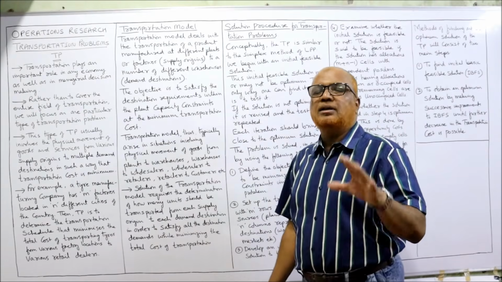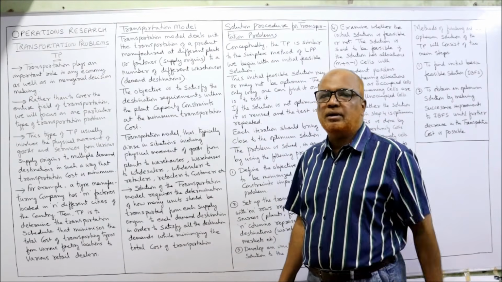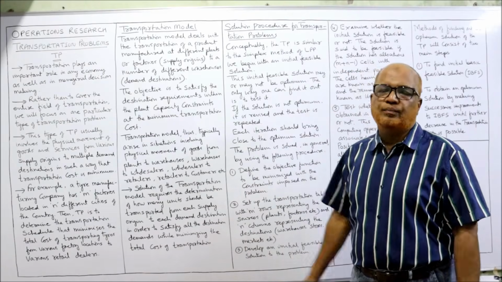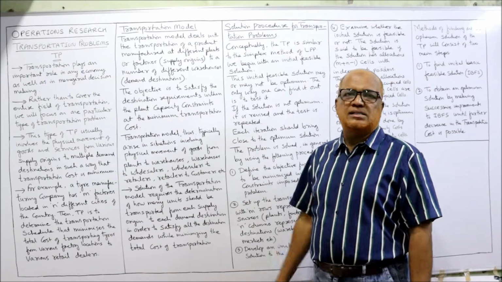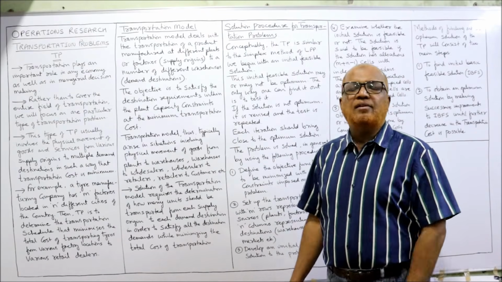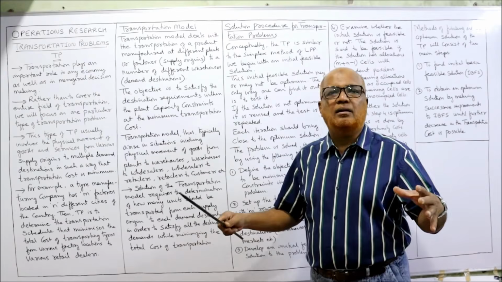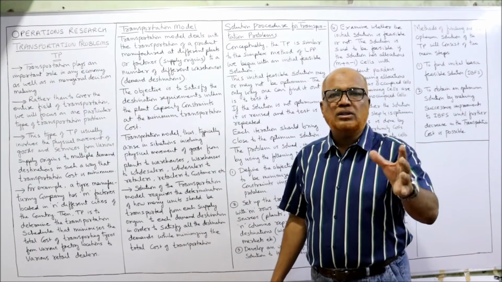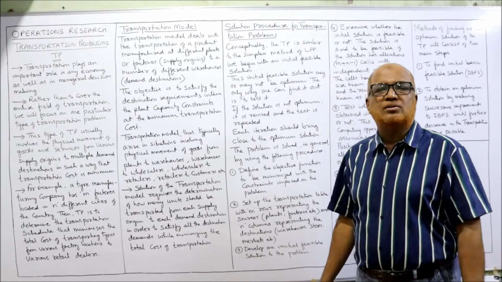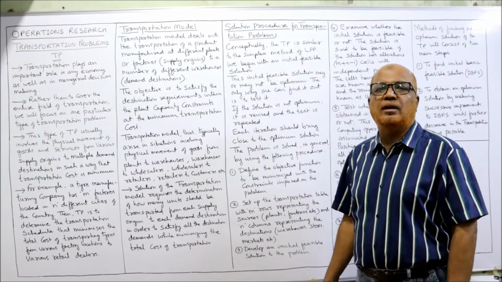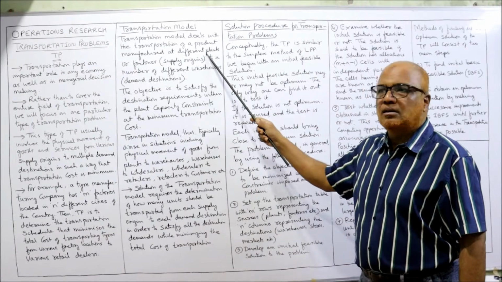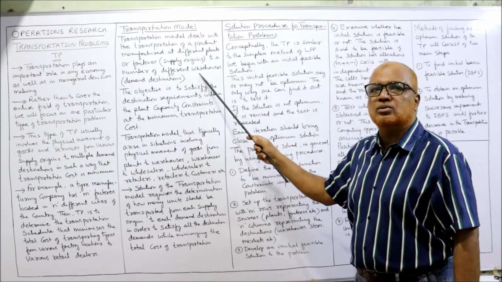So throughout the chapter you have to remember that two places are there. One place is called supply origin and the other place is called demand destination. We don't have unlimited supply and we don't have unlimited demand. Demand and supply both have constraints. Within those constraints, we want to find out how many units should be transported from the factories to the dealers or warehouses.